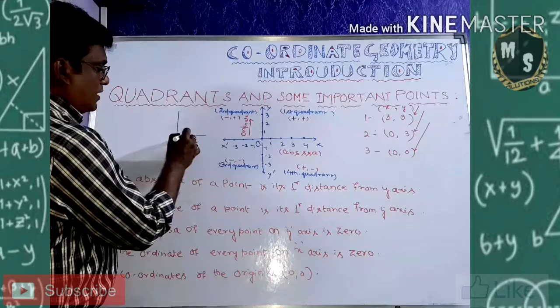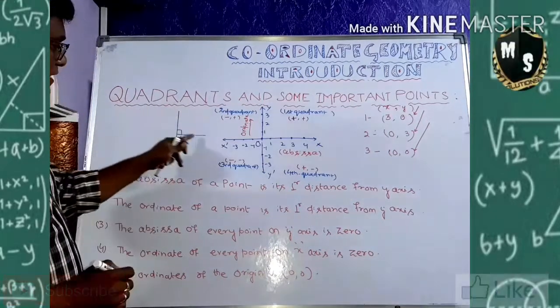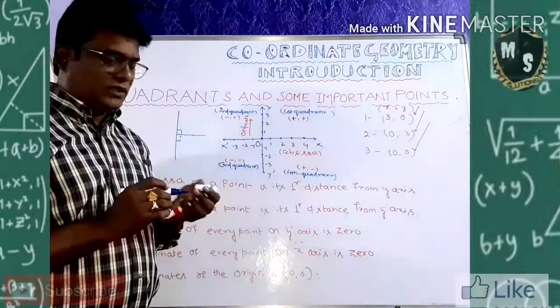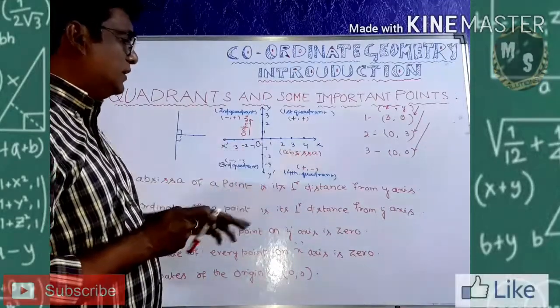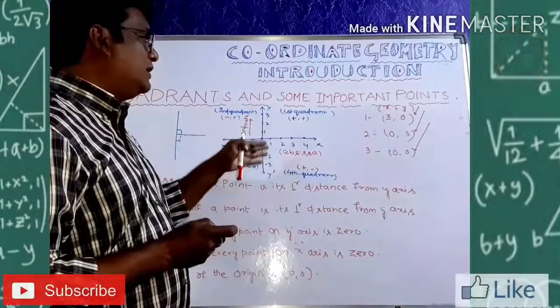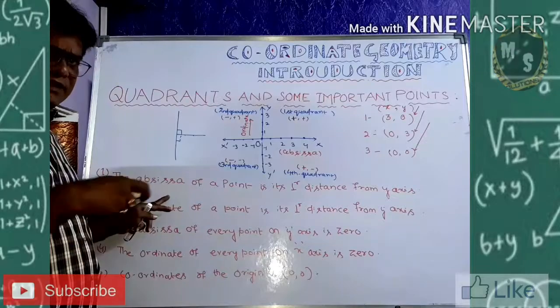See, I am taking 1, 2, 3. So it is a perpendicular now. This is a perpendicular distance from y-axis. That is called the x coordinate. And here, if the x coordinate is there, then definitely the y coordinate will be 0, because there is no y coordinate. So it is written (3, 0). That is what this point says.